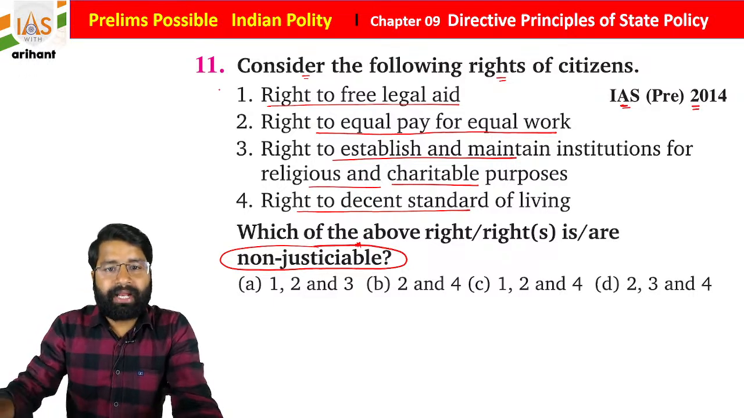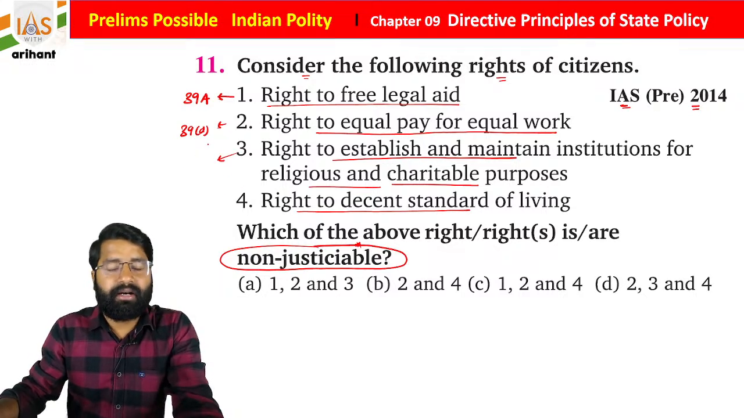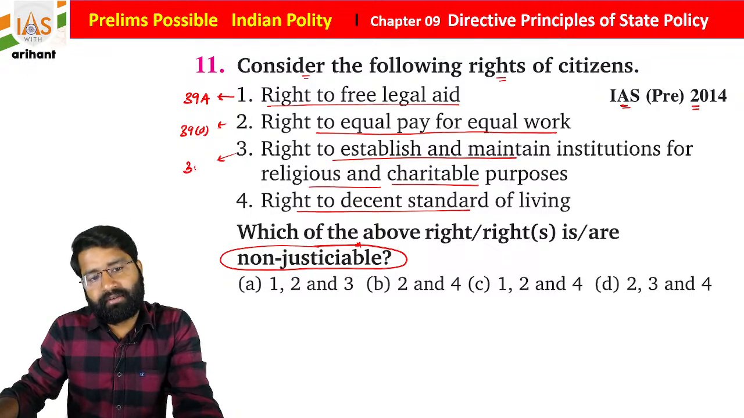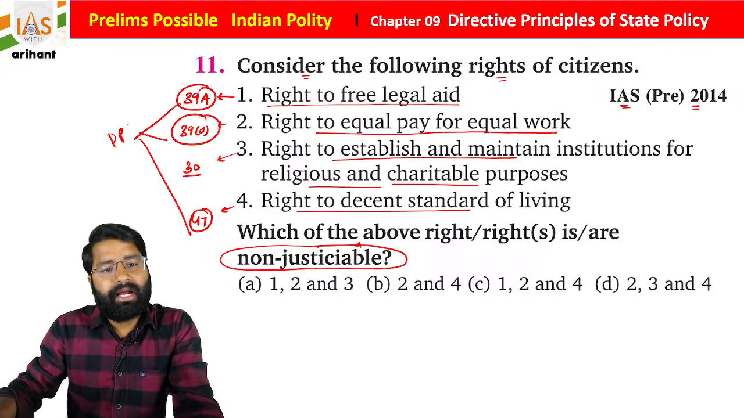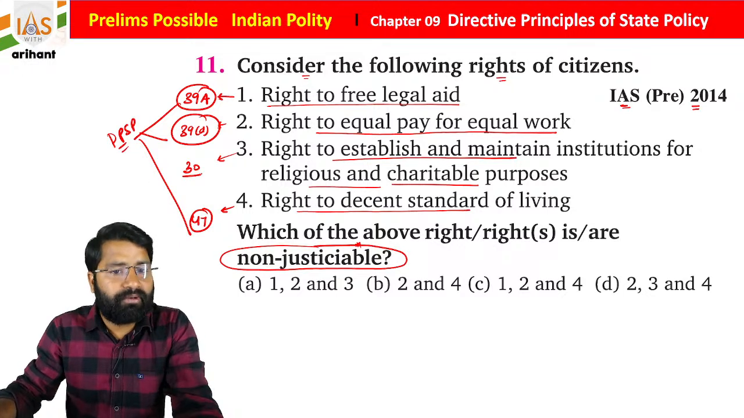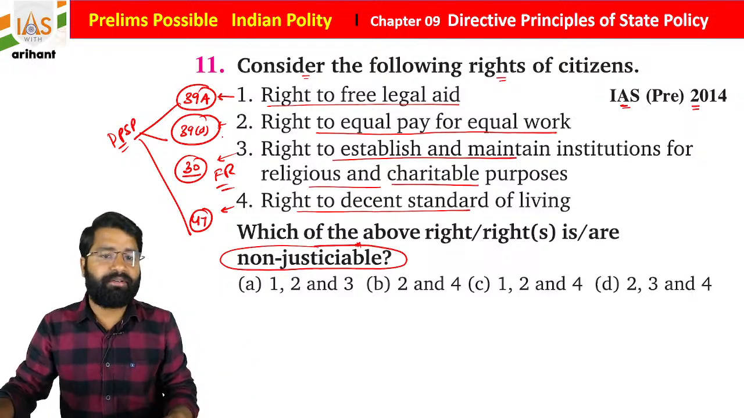Non-justiciable. So, right to free legal aid, Article 39 Clause A, right to equal pay for equal work, Article 39 Clause D, and basically religious instruction is here. Right to establish and maintain religious institution, that is part of Article 30. Right to decent standard of living, that is part of Article 47. So if you see these three provisions, they are part of the DPSP, and DPSP is not enforceable in a court of law. Article 30 is part of fundamental right. It is enforceable in a court of law.